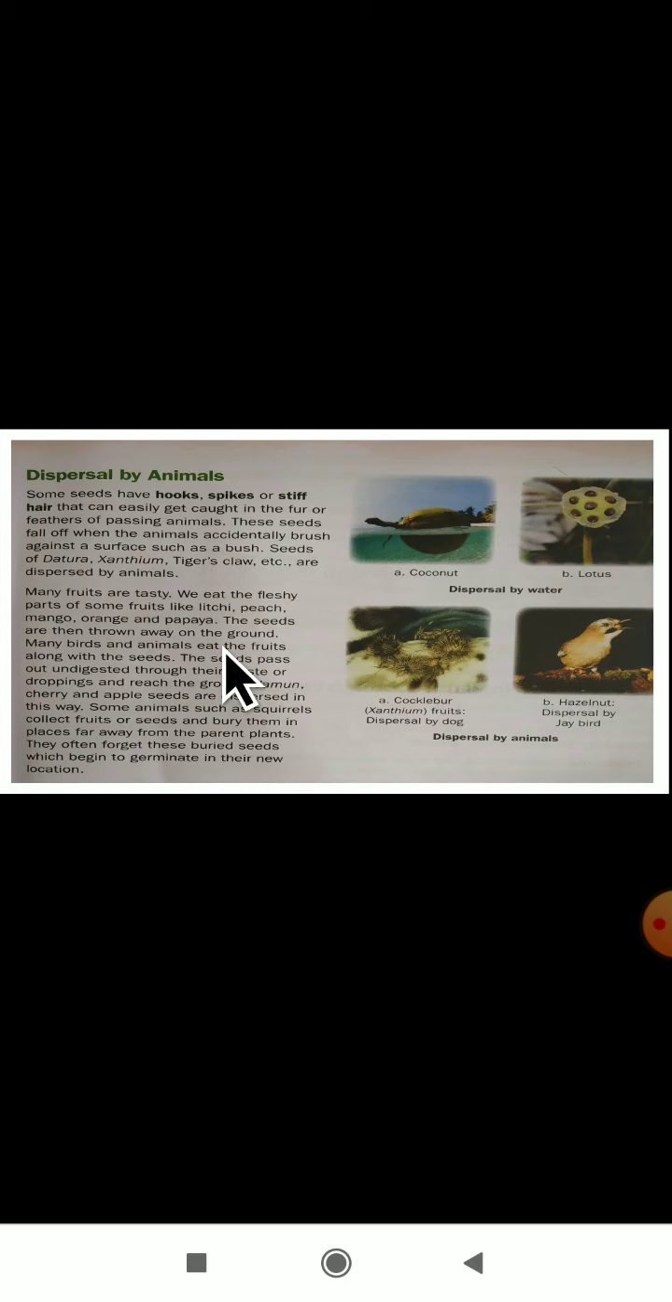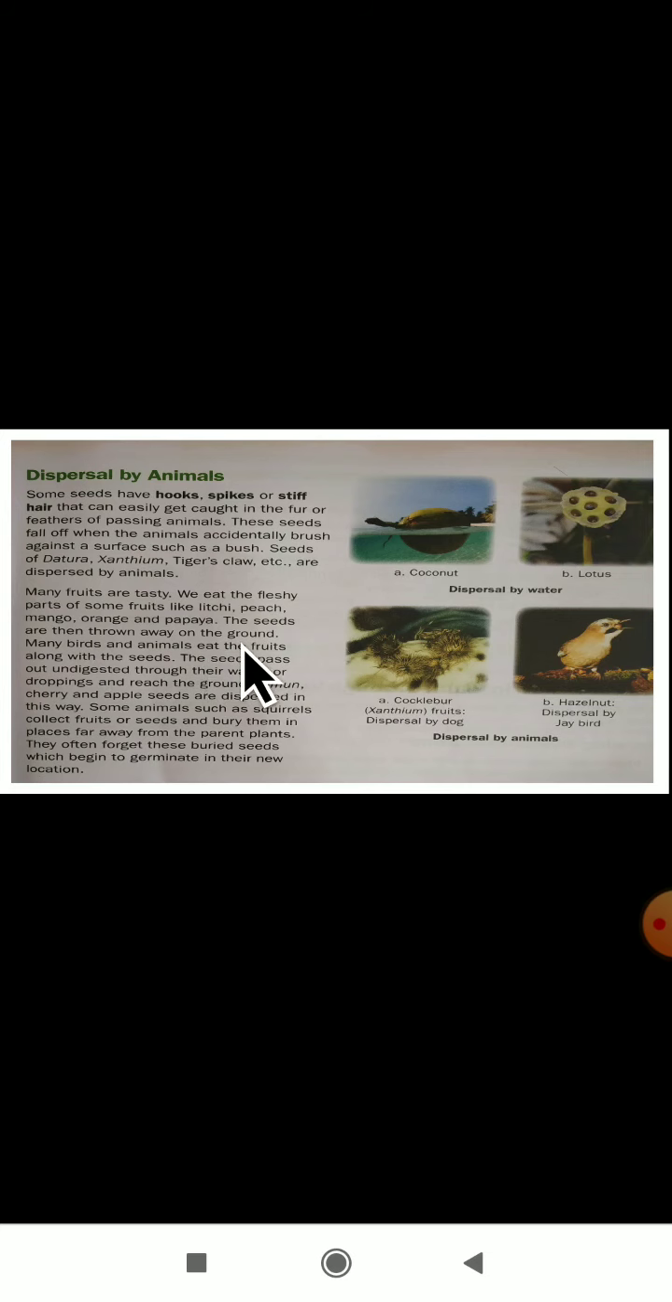You have observed. Yes, if you consider the papaya fruit, have you all eaten the papaya? In that, black color seeds will be present. Only the fleshy part, that orange color part, we are eating. The remaining seeds we are just throwing away. Do you all throw them away? Yes, of course everyone will throw away the seeds. Then what happens? The seeds are thrown away on the ground.